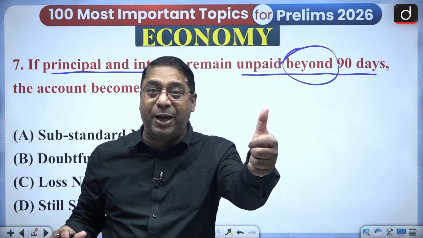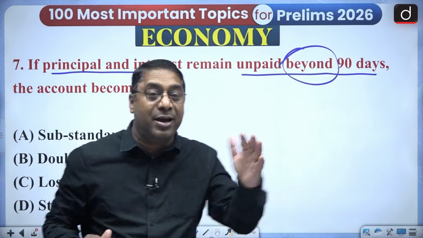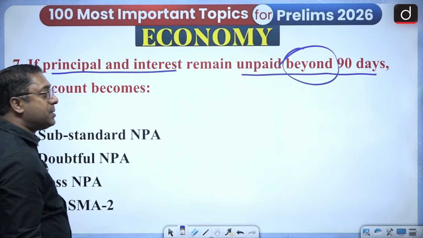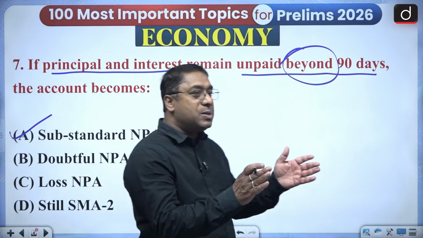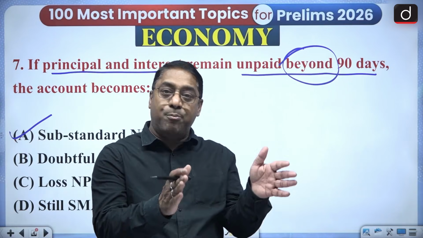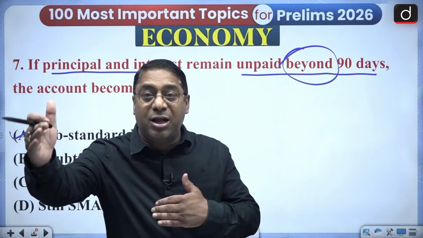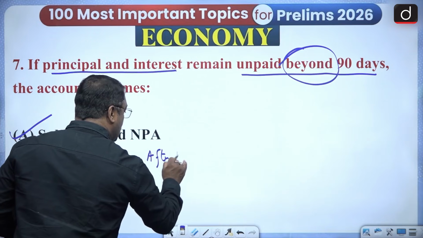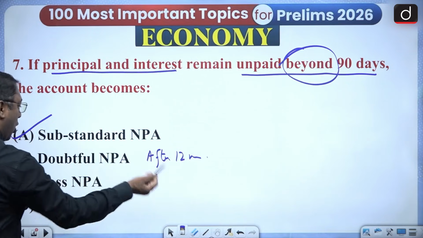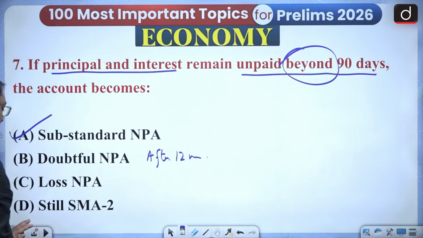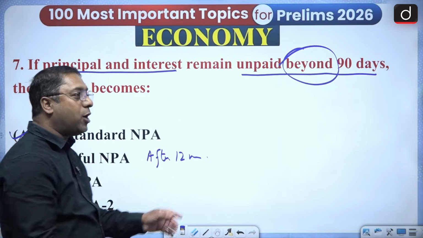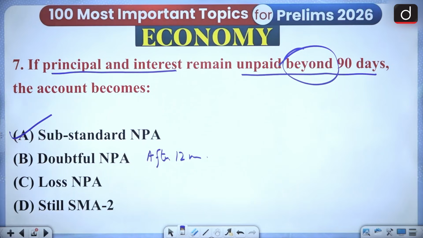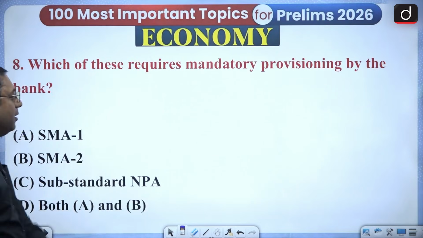What is the first NPA? Till the 12th month, it is substandard NPA. So the answer is substandard NPA, that is beyond 90 days till the 12th month. Doubtful is after 12 months, and loss is unrecoverable. And SMA 2 is 61 to 90 days. So the answer is substandard NPA.